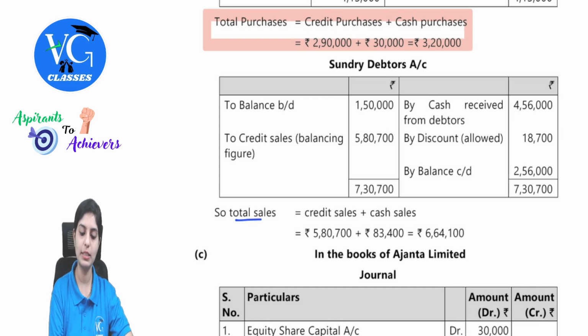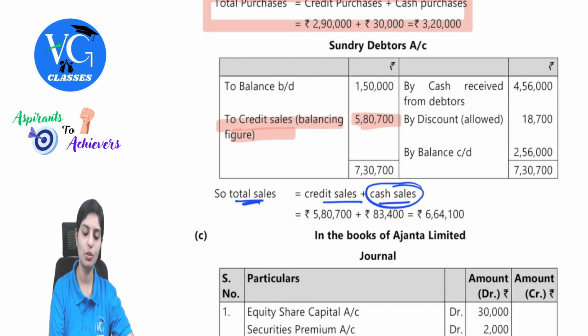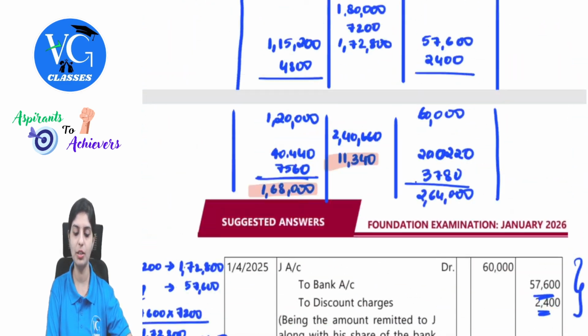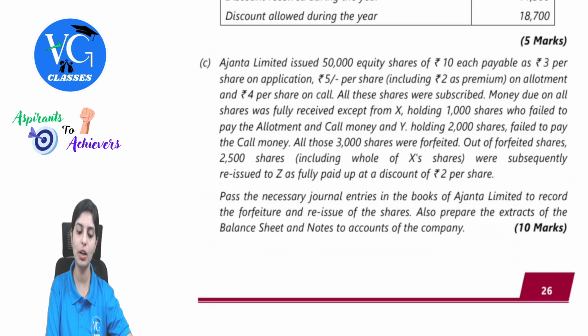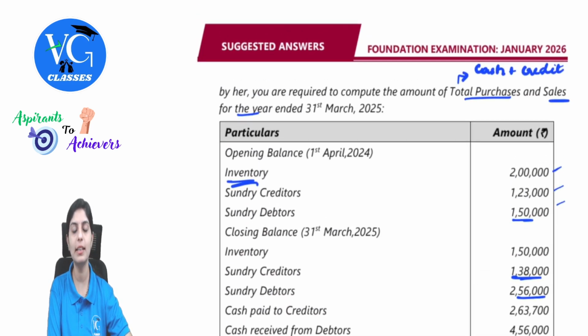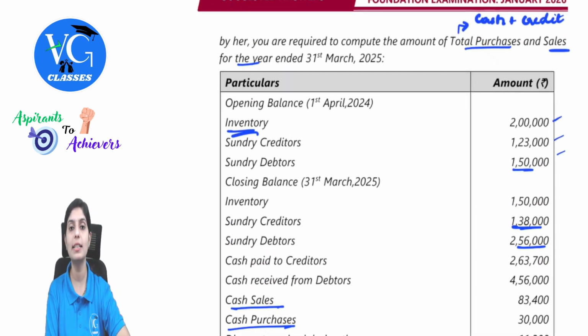Then we will have total sales, credit sales plus cash sales. Cash sales details are given to us in the question. Credit sales, we will find this as a balancing figure, 5,80,700. So accordingly, these details will come. Clear with this? Yes. So this was a simpler question, minimal time taking if you have got the concepts properly. And this question is framed from your single entry chapter, accounts from incomplete records, wherein we understand the preparation of debtors and creditors account.